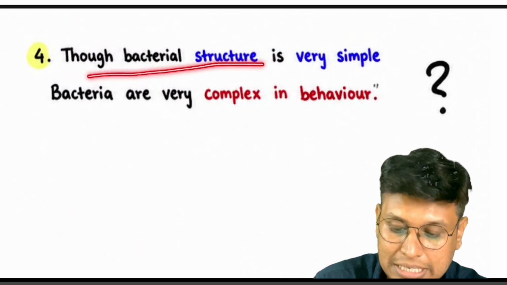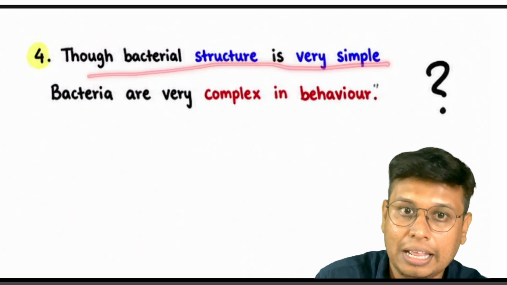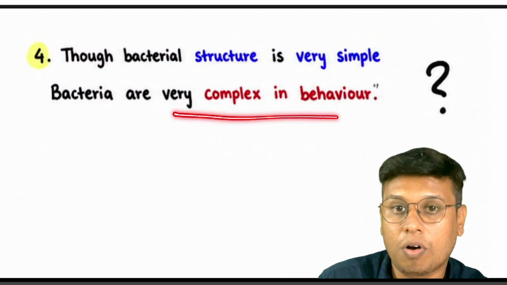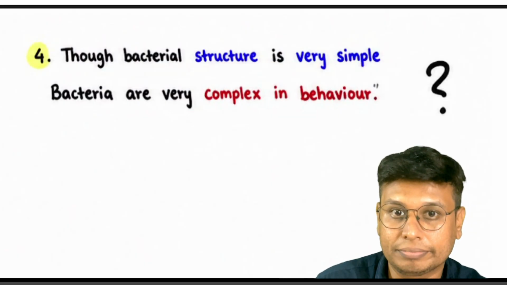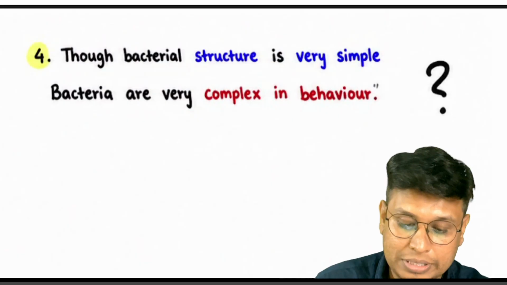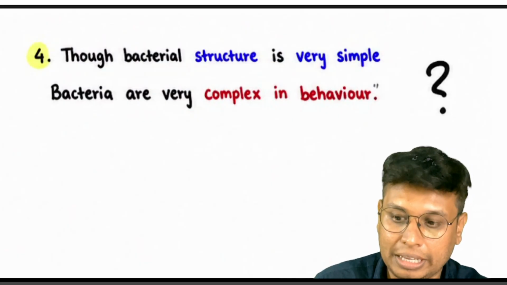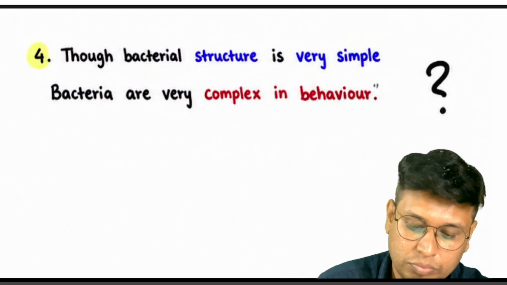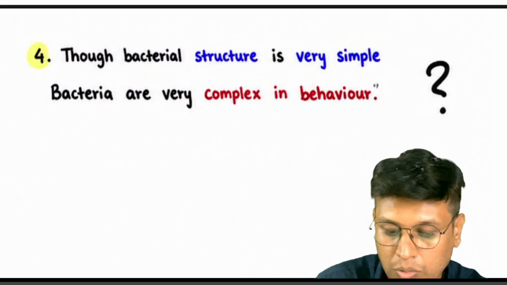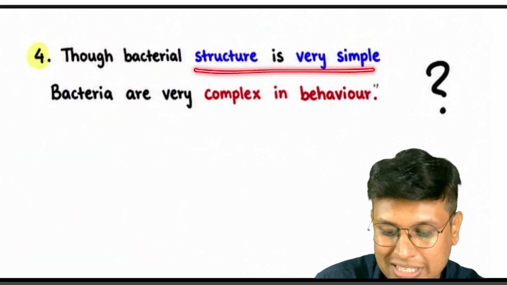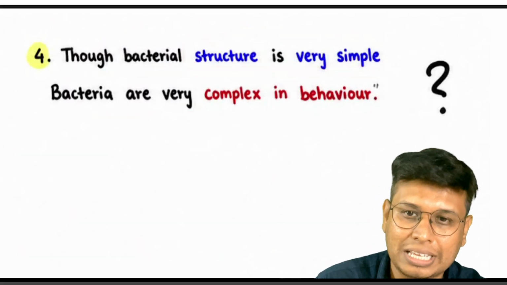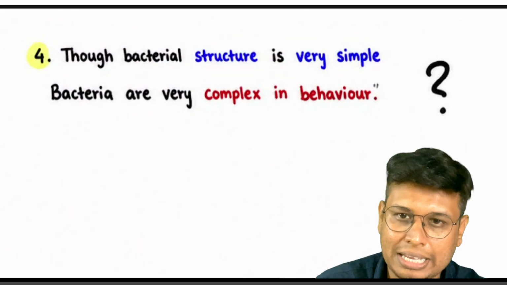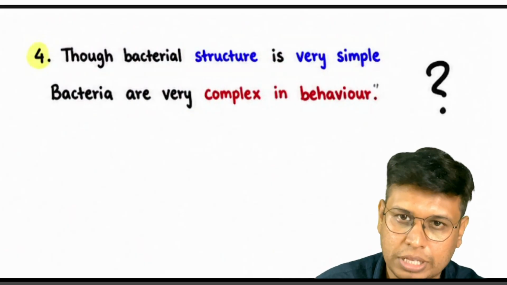Though bacterial structure is very simple, bacteria are very complex in their behavior. This is the statement given in NCERT, but there is no explanation of how their structure is very simple. This can be understood because of the cell wall, cell membrane, glycocalyx, internal cytoplasm, and so on.